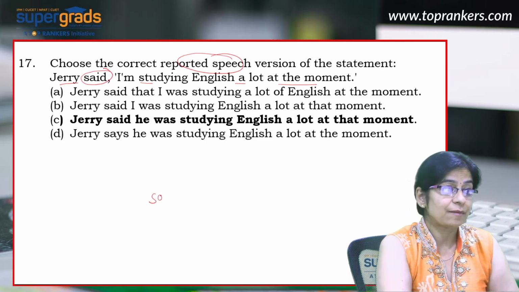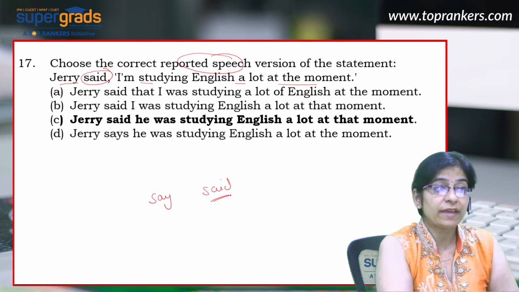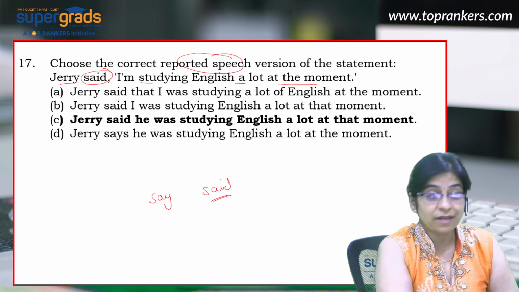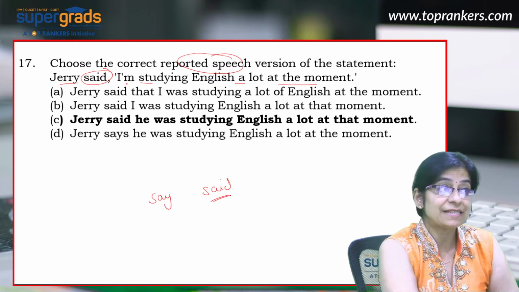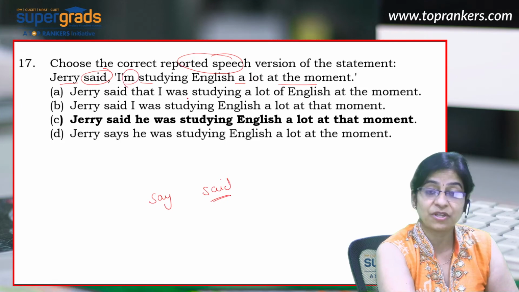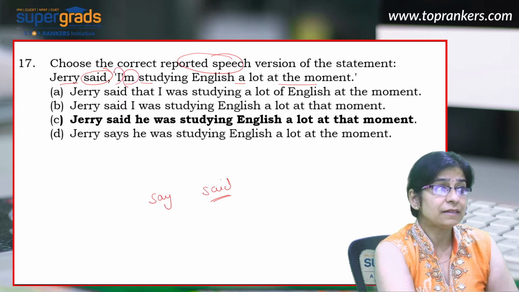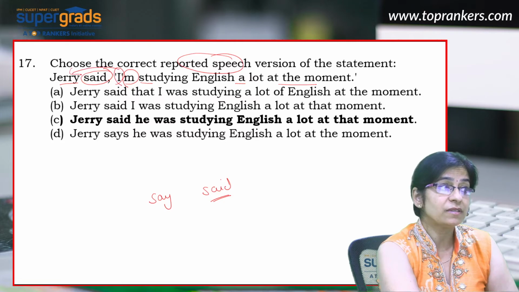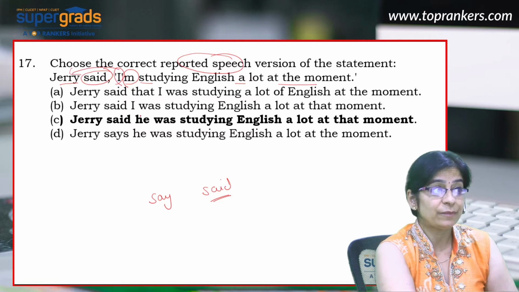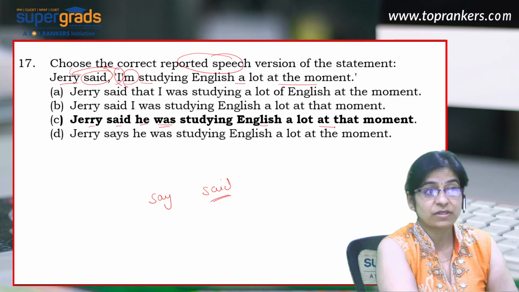Say, present tense, said, past tense. Now, if the reporting verb is in past form, we essentially change the tense of the reported speech to its past form. Now, the I of the reported speech generally corresponds with the speaker. Now, Jerry will become he. Now, Jerry said he was studying English a lot at that moment.